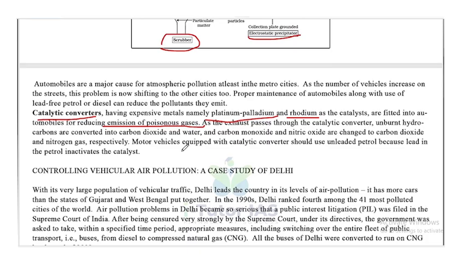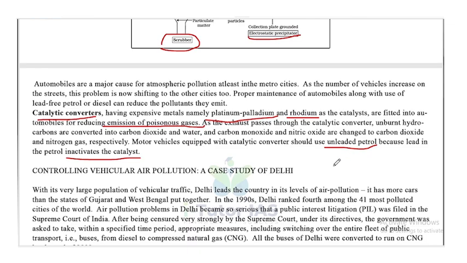The motor vehicles equipped with catalytic converter should use unleaded petrol, because lead in the petrol inactivates the catalyst. So for removing the pollutants from the exhaust that is coming from vehicles, we use catalytic converters. These catalytic converters have expensive metals like platinum, palladium and rhodium, which act as catalyst, which is fitted into the automobiles, and these catalysts will help in removing the harmful gases.